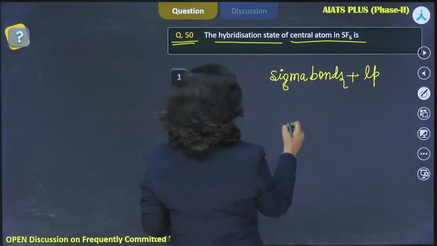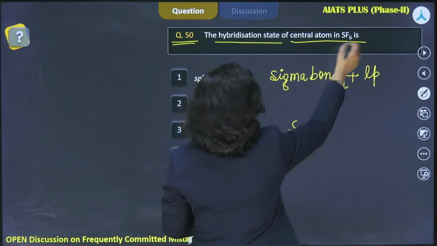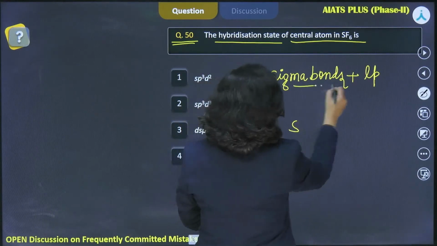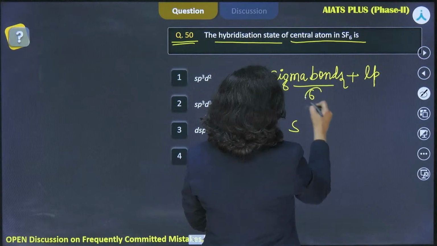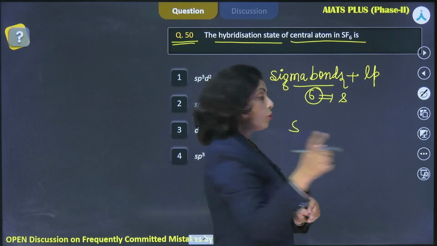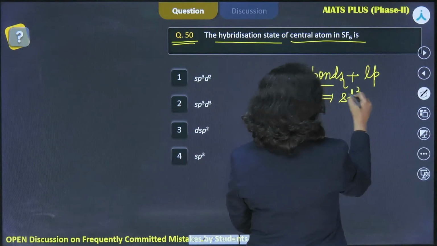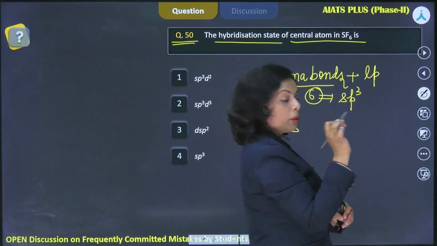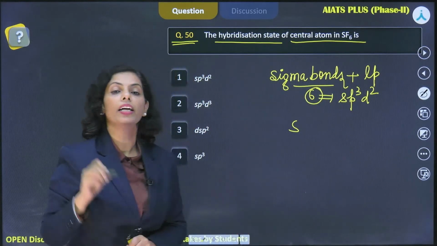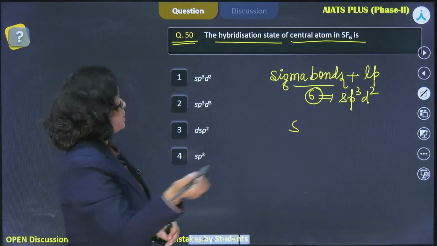In case of SF6, sulfur is bonded with the 6 fluorine atoms, right? So sigma bonds 6, there's no lone pair, and 6 is the steric number, so hybridization would be definitely 1 s orbital, 3 p orbitals, and 2 d orbitals. So sp3d2, right? And this is the hybridization.